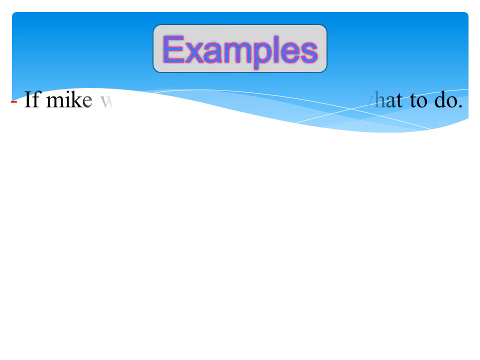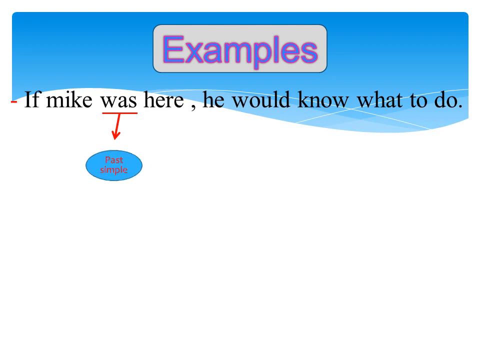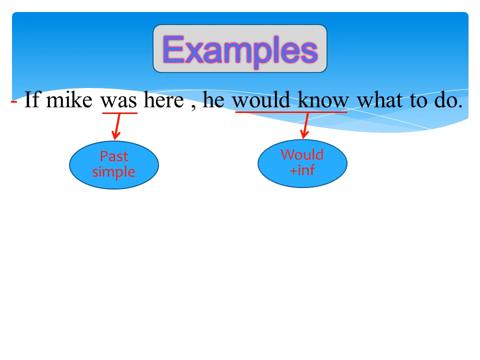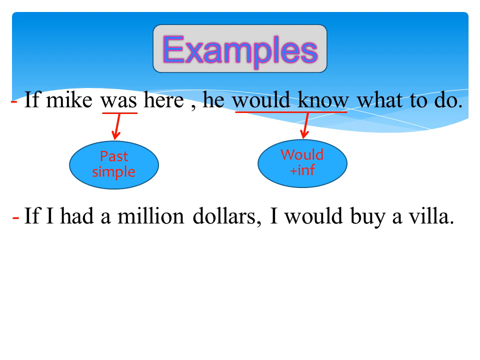Examples. If Mike was here, he would know what to do. The verb in if clause is was, and it is in the past simple. And the verb in the main clause is would know. If I had $1 million, I would buy a villa. The verb in if clause is had in the past simple, and the verb in the main clause is would buy.